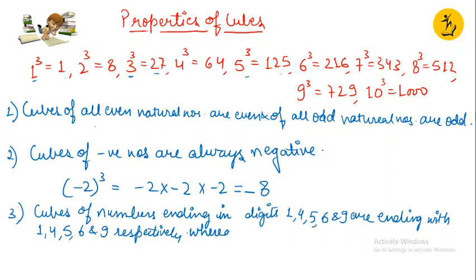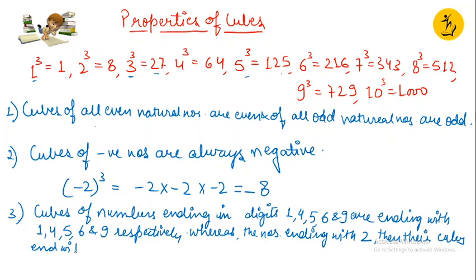Whereas the numbers ending with 2, then their cube ends with 8 and vice versa, and the same is the case with 3 and 7 as well.